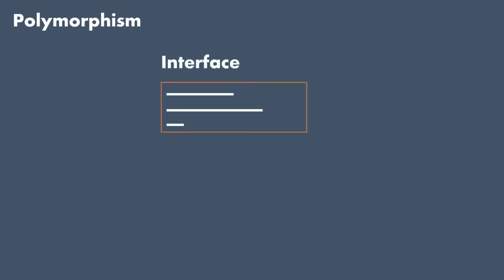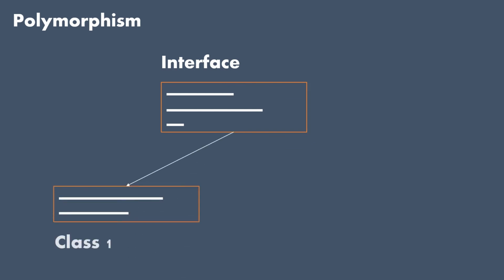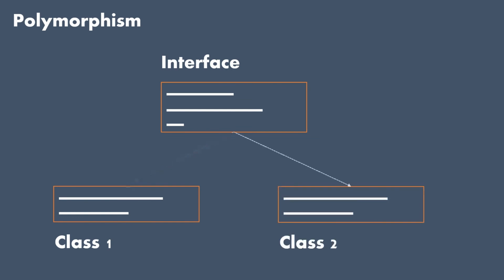Polymorphism is one of the most powerful concepts in the object-oriented paradigm and is a bit difficult to understand. It provides us with the functionality to use the same interface to invoke different behavior at runtime. For example, we have an interface that is pointing to class 1. So the interface is kind of a blueprint and class 1 is the implementation. Now it can happen that the same interface can point to class 2 instead of class 1.